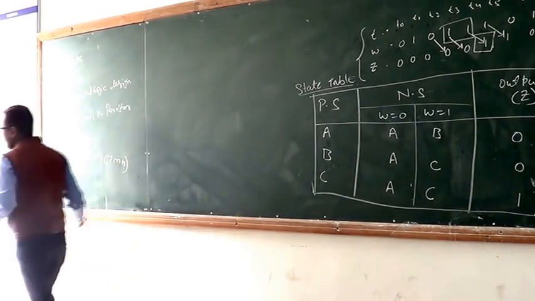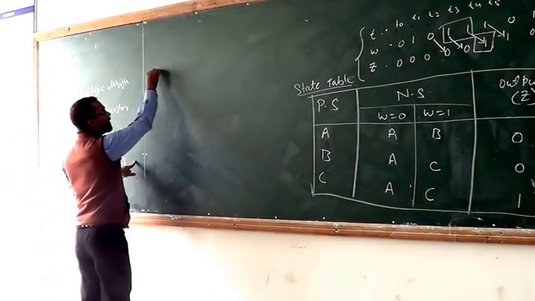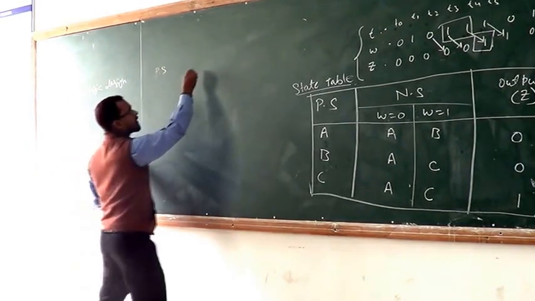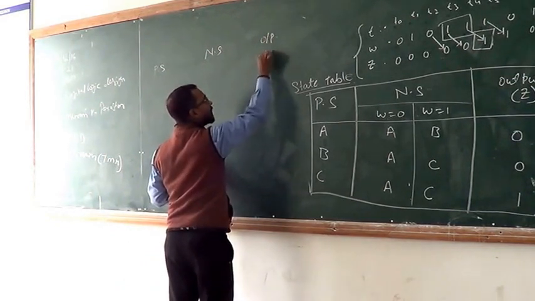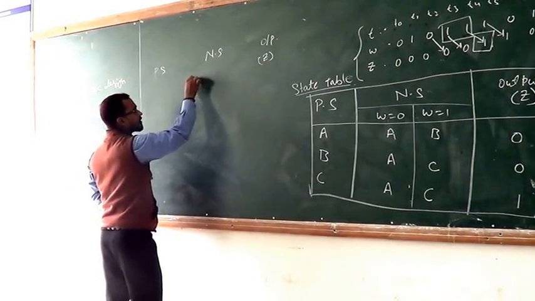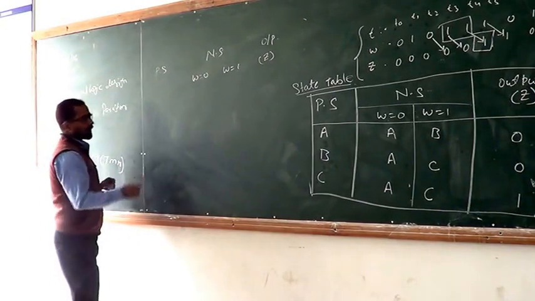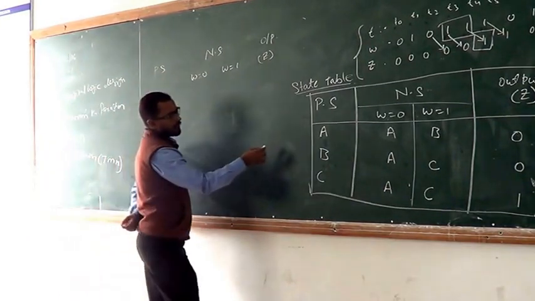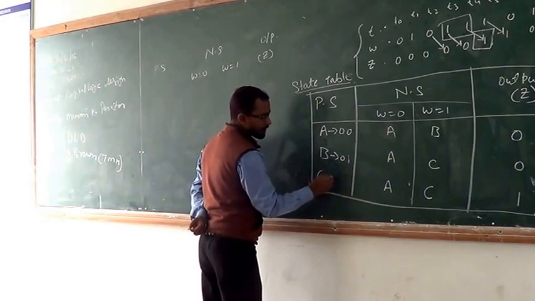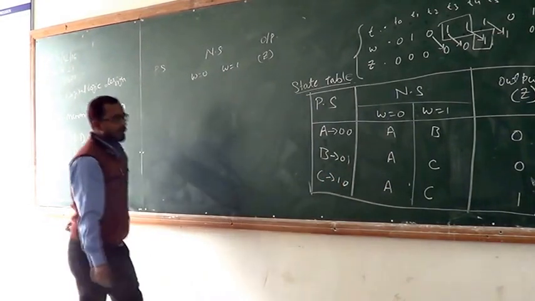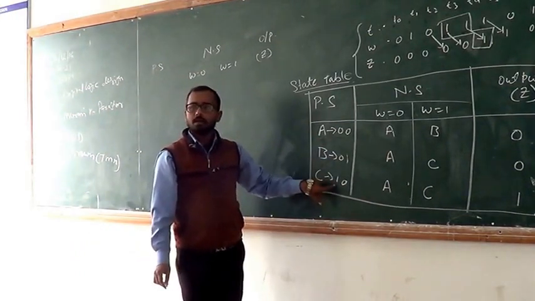Now the third step is to make a state assignment table. This is the present state, this is the next state, and this is our output, that is Z. The next state comes when W is equal to 0 and W is equal to 1. Now let us consider A is equal to 00, B is equal to 01, and C is equal to 10. Instead of A, B, C, now we write 00, 01 and 10.